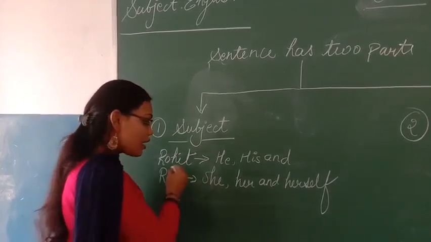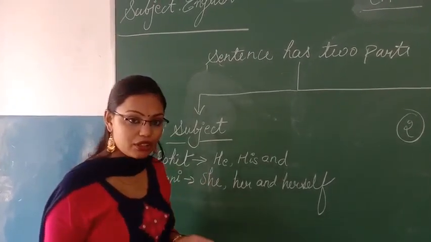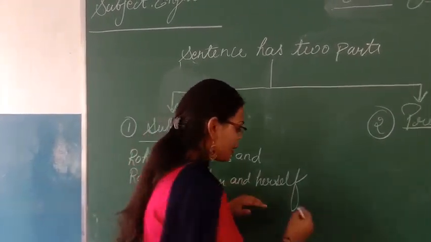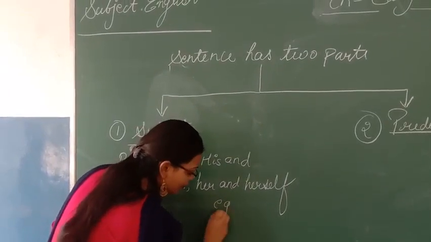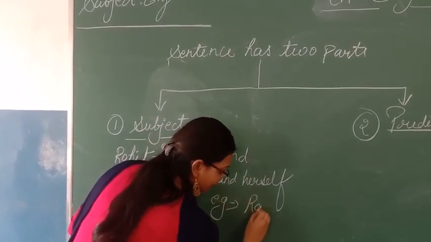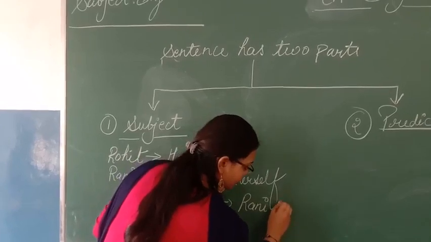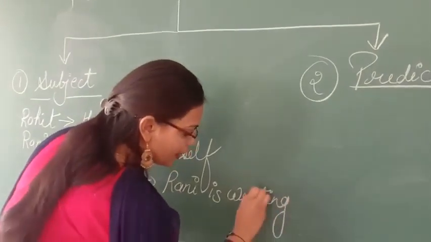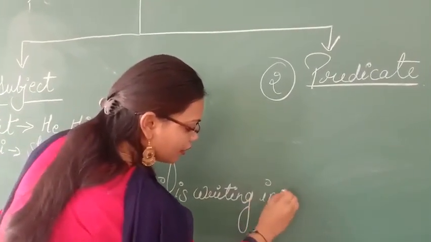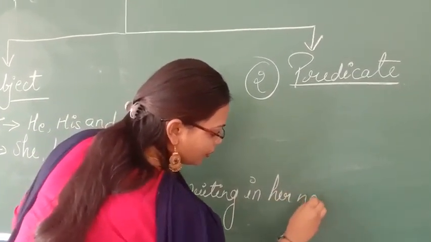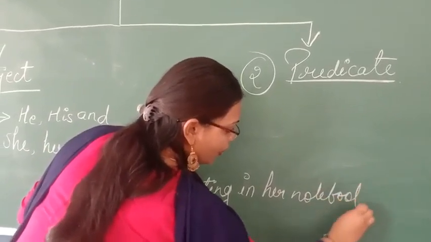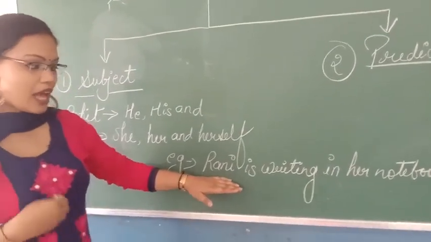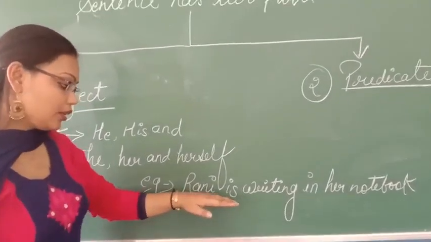It's me, because I am writing on the board and I am explaining to you what a subject is. Then for example I can give you: Rani is writing in her notebook. Here you need to pay special attention, because I am explaining through this example.